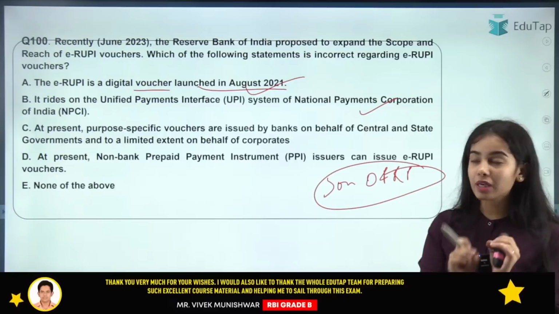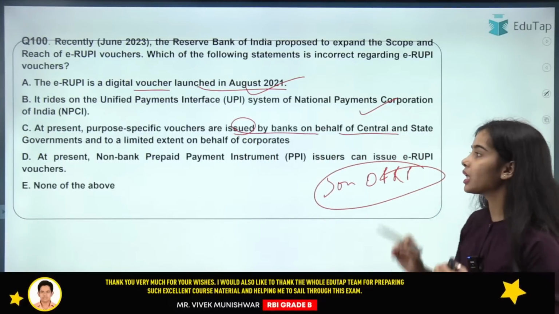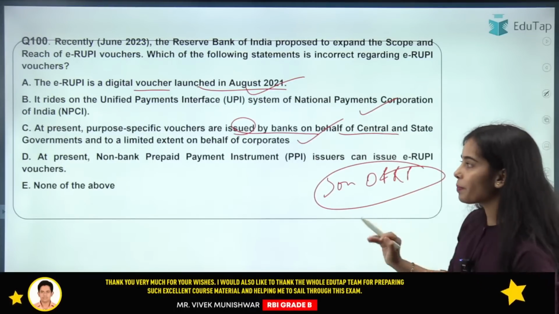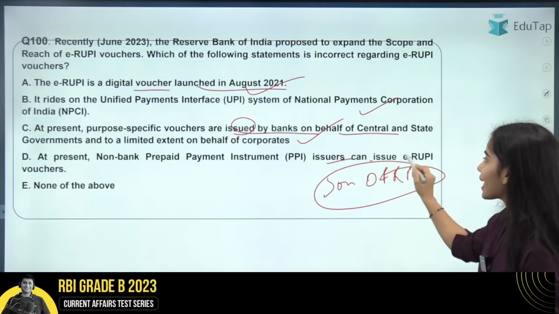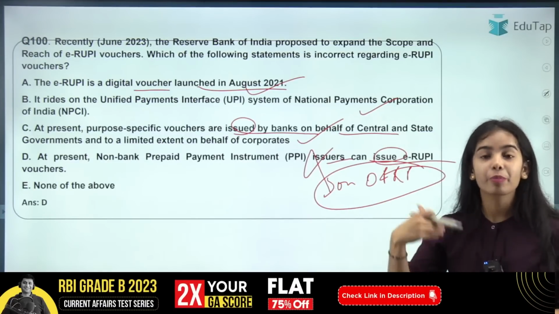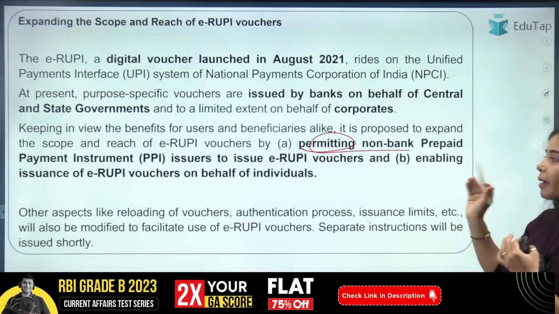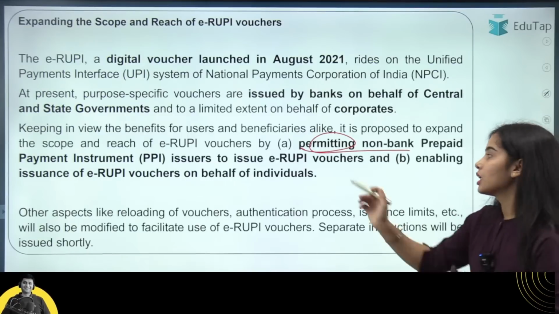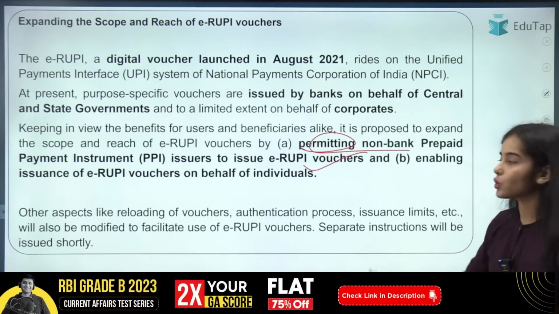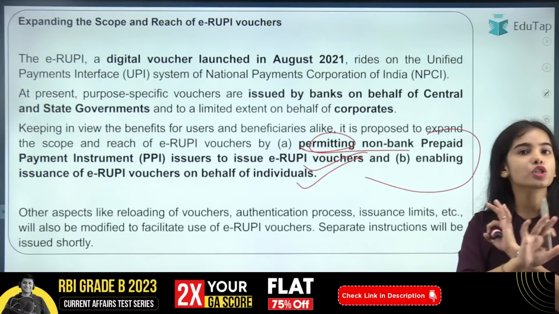At present, purpose specific vouchers are issued by the banks on behalf of the central and the state government to a limited extent on behalf of corporate. So that is also correct. At present, non-bank prepaid payment instrument issuers can issue e-rupee vouchers. This is wrong. So it has been said by the RBI. It has been proposed by the RBI that we need to permit the non-bank prepaid payment instrument issuers to issue e-rupee vouchers, as well as for the individuals, on behalf of individuals also, the e-rupee voucher should be issued. So these are the proposals of the RBI. Currently it is not present.